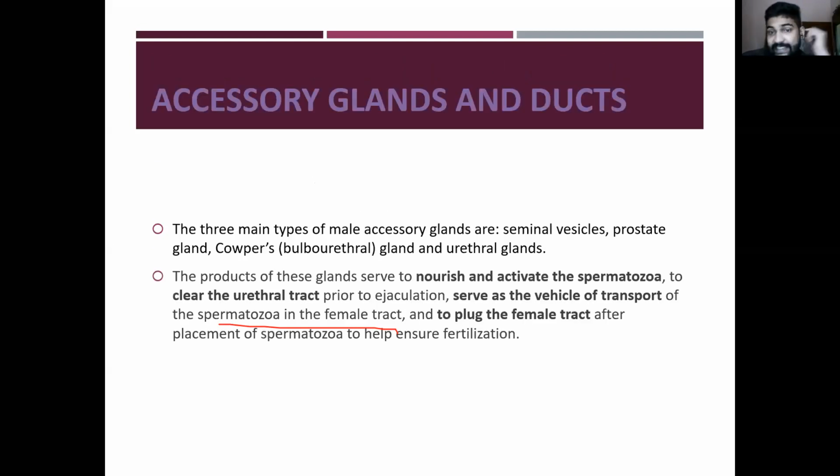Then the accessory glands. Okay, so there are 3 accessory glands. What are those? The bulbourethral gland, then the prostate and the seminal vesicle. So there are 2 seminal vesicles, then 1 prostate gland and 1 bulbourethral gland. There are 3 main male accessory glands: the seminal vesicle, the prostate gland, and the bulbourethral gland, also known as Cowper's gland.